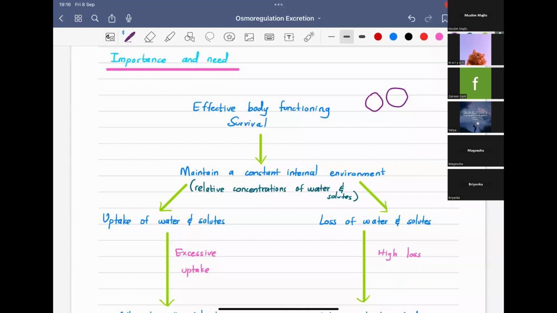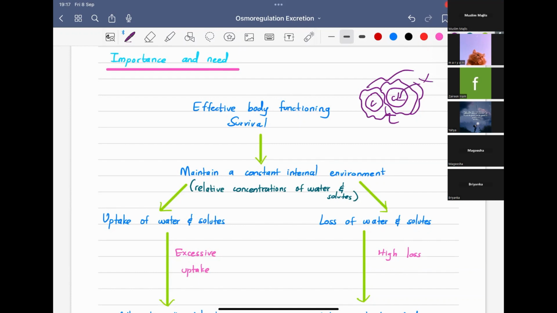So internal environment is the area outside of our cells. If I take this as one cell and this as another cell, the area between the cells is the internal environment. Internal environment is not the area inside the cells. No, it is not. Internal environment is the area outside, around the cells.